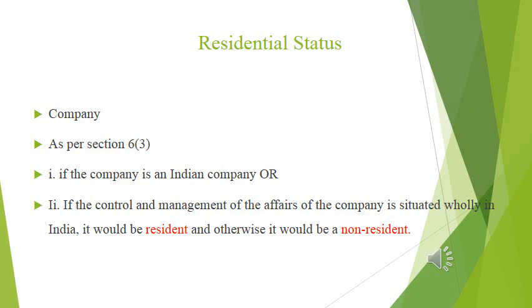The next is determination of residential status of a company. Again we have two capacities, that is resident and non-resident. As per section 6 subsection 3, if the company is an Indian company or the control and management of its affairs is situated wholly in India, it would be resident. There are two situations. First one, Indian company. An Indian company is always resident. And in another case, where control and management of the affairs is situated wholly in India, it would be resident. Otherwise it would be non-resident. Clearly, there is no provision for not ordinarily resident for a company, AOP or firm. Okay, clear.